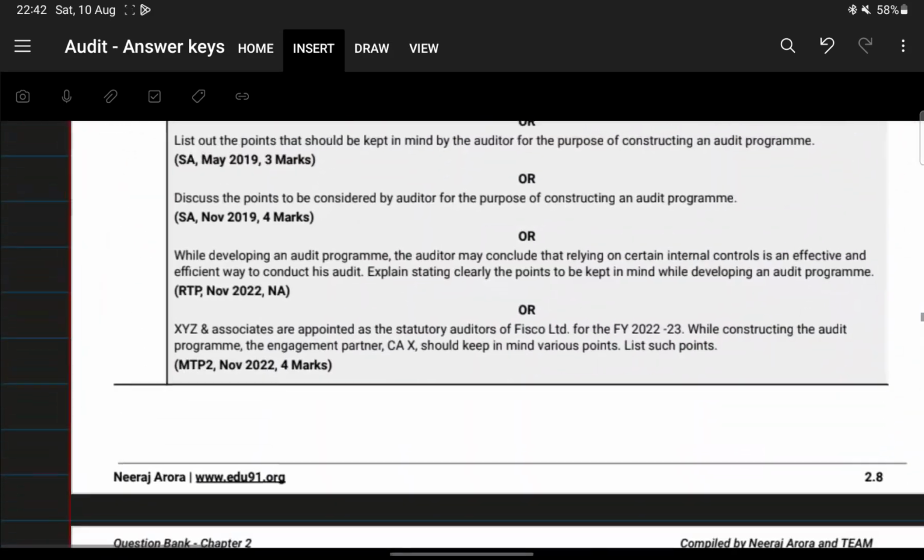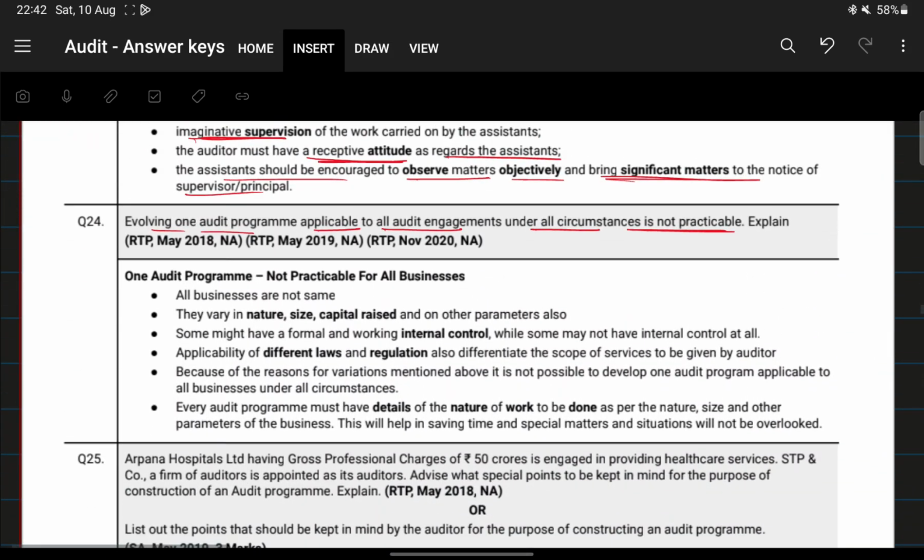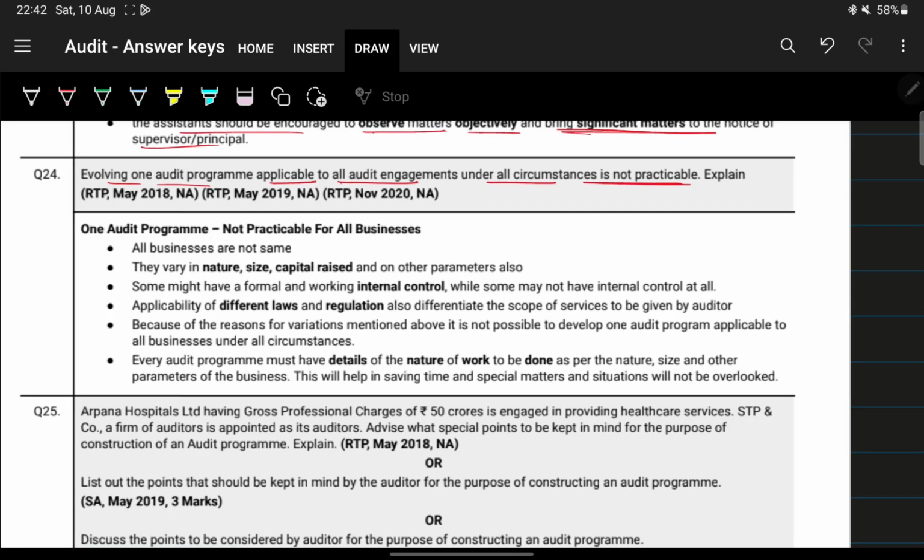They vary in nature, size, capital raised, their working internal control, different laws and regulations, and the nature of work to be done is varying. Okay, next.